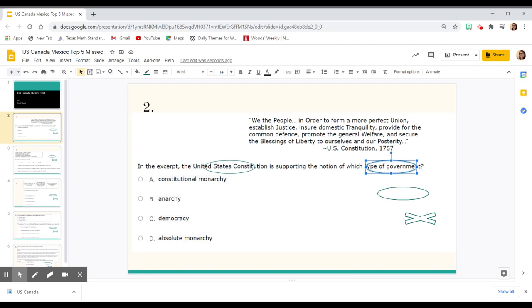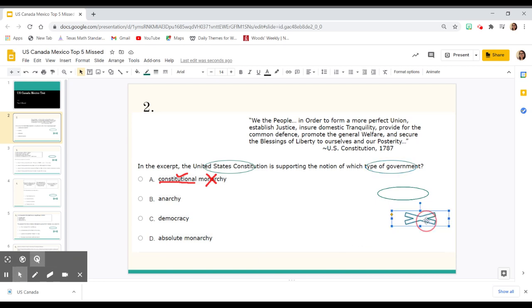U.S. Constitution from 1787. So now our job is to look at our answer choices and, of course, figure out the correct one. Keep in mind, answer choice A does have that Constitution, so that's something we're looking for. But when it says monarchy, that's a king or queen. And you have to think, do we have a king or queen here in the United States? Of course, no. So that's why A is not going to be our option.